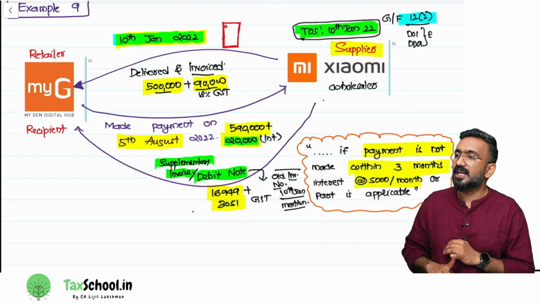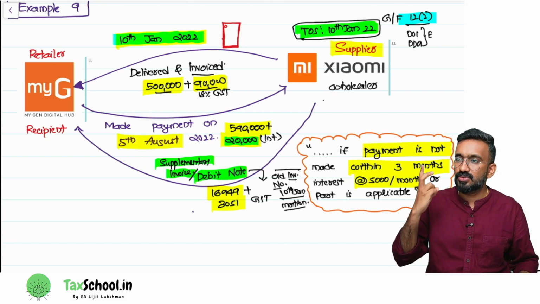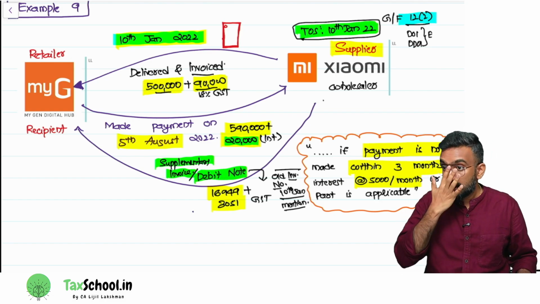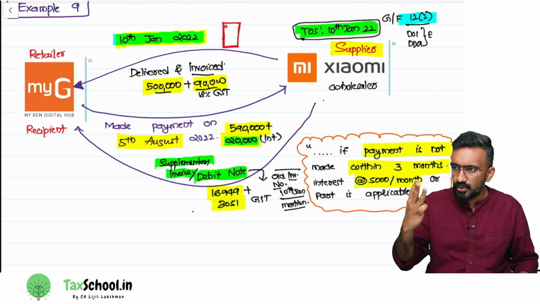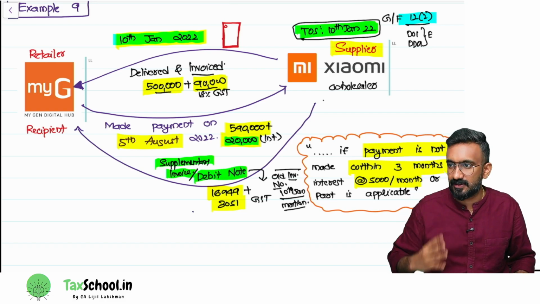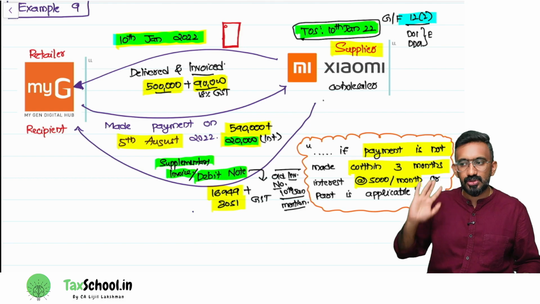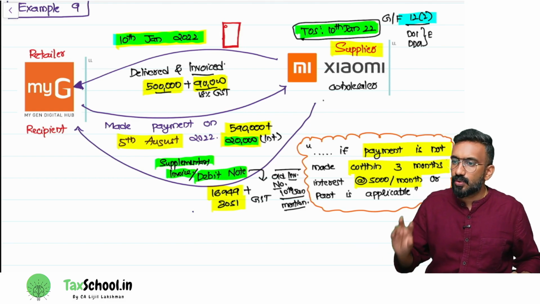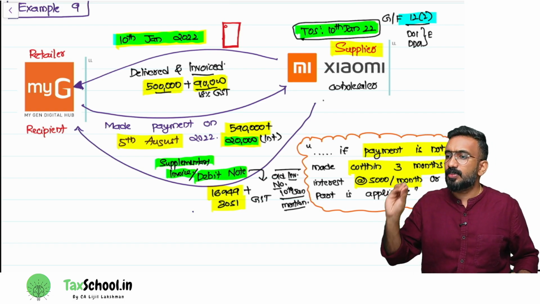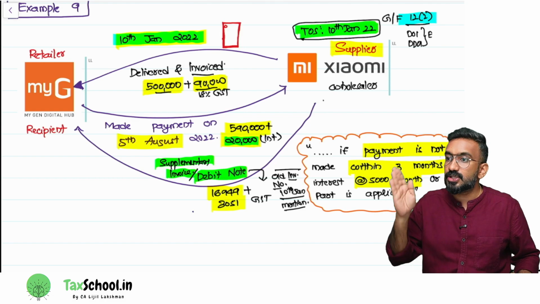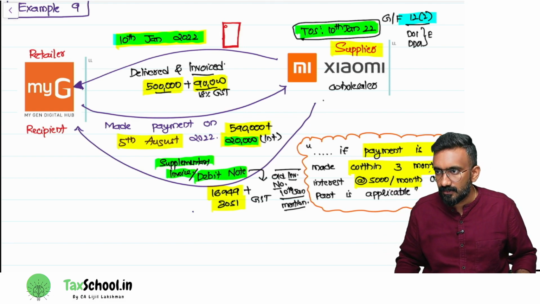So how many months of delay is there? 1, 2, 3, 4. How many months of delay? After 10th April I have to compute the delay. 10th May, 1 month. 10th June, 10th July, 5th August would be 4 months. Right? Because for part of a month also I have to pay interest of 5,000. So when MyG is making payment to Xiaomi, MyG has to pay how much? 5,90,000 plus 20,000 interest. Understanding?